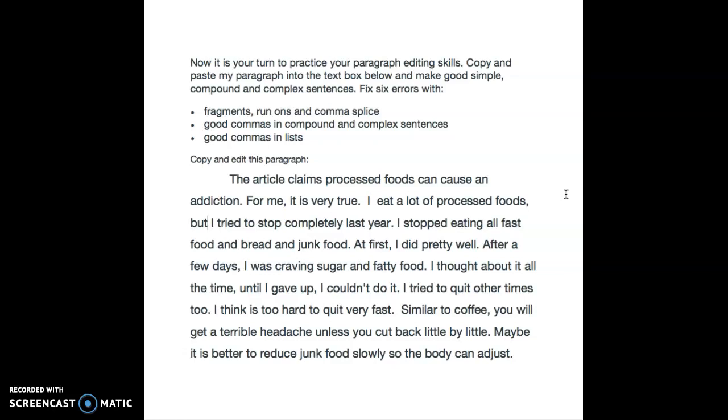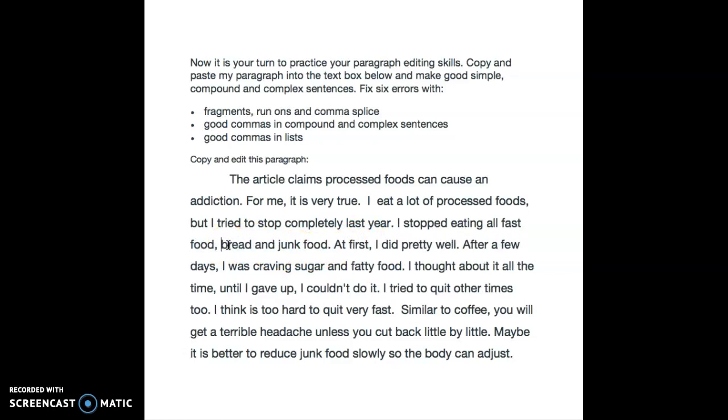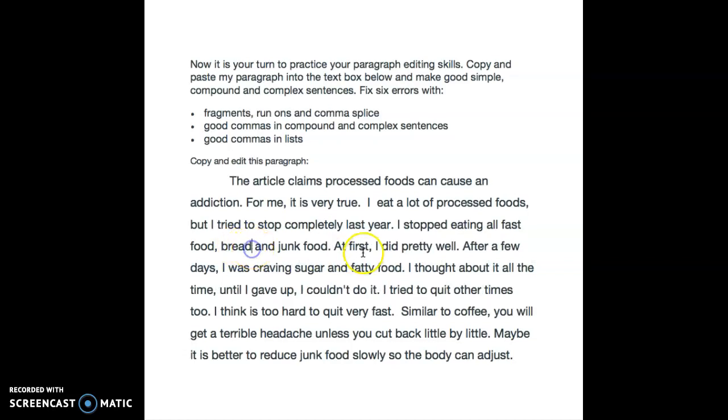I stopped eating all fast food and bread and junk food. All right, here I have a list of 3 things. Most people got this one. We don't say and. We say comma. We could put a comma in the second one if we want to, but we have that second and, so we don't need it. I stopped eating all fast food, bread, and junk food.